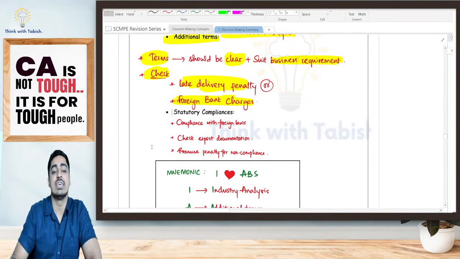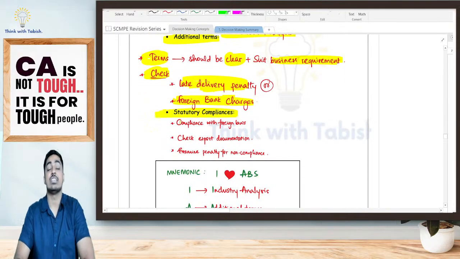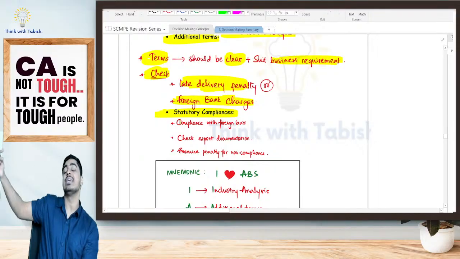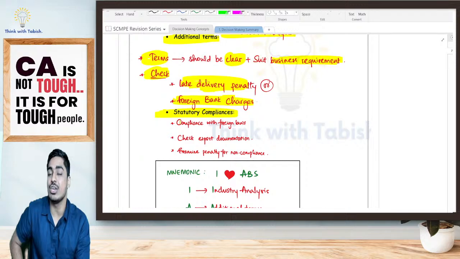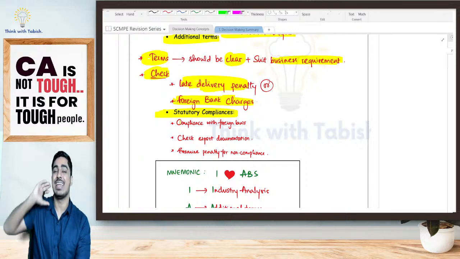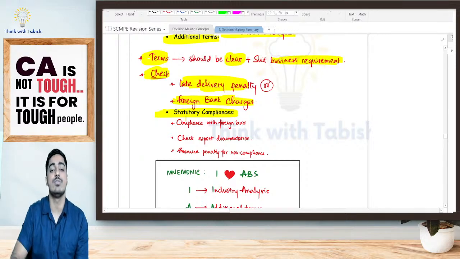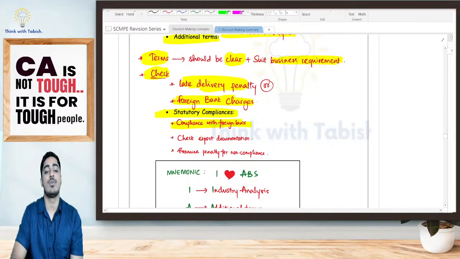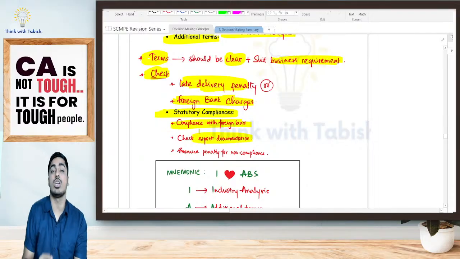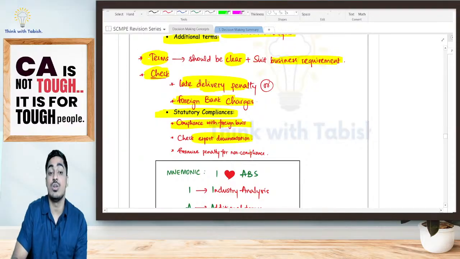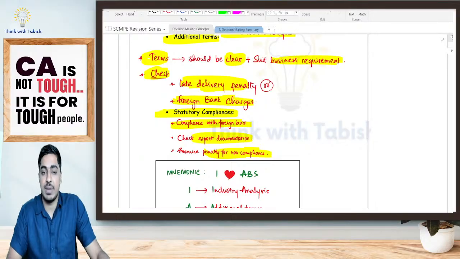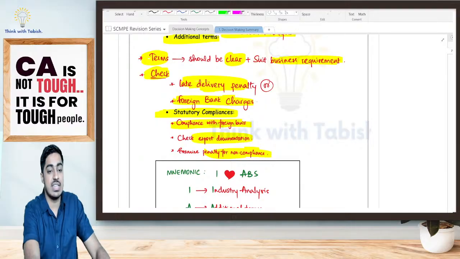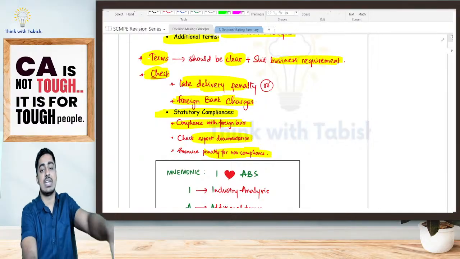Again, final point is statutory compliances. I'm selling goods to another country. So what all compliances are there in that country, that also I should be taking care of. Whether any taxes will have to be paid, whether I have to take any registration there, all of that I'll have to see. I should ensure compliance with foreign laws. I should see if my export documentation is properly maintained. I should also see if there is any non-compliance, what is the penalty for such non-compliance. Is it clear, everyone? So altogether 4 non-financial points are there that I'll have to consider.